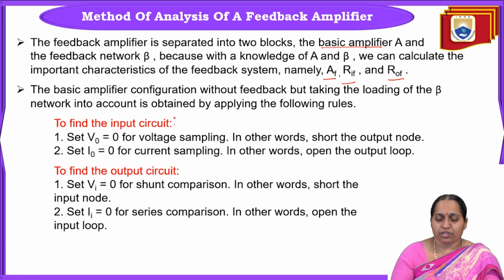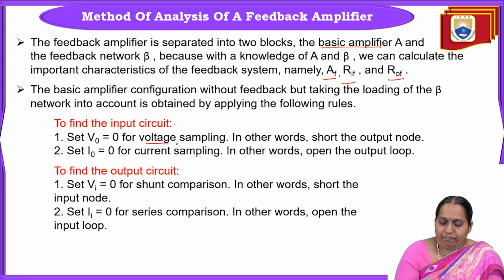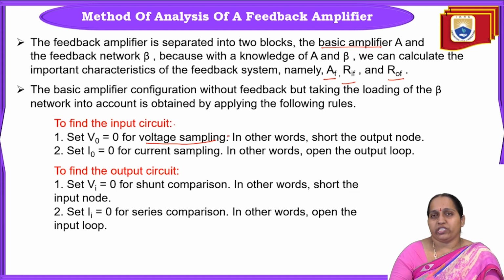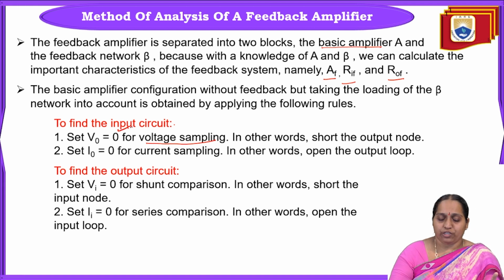To find the input circuit, for voltage sampling, that is either voltage series or voltage shunt, we will set V0 equal to 0. That is the thing you have to follow. Suppose it is current sampling, that is current series or current shunt configuration, then you will simply set I0 equal to 0, that is, you are opening the output loop. Here you are shorting the output load.